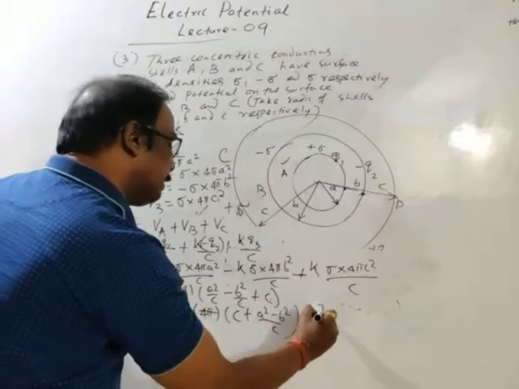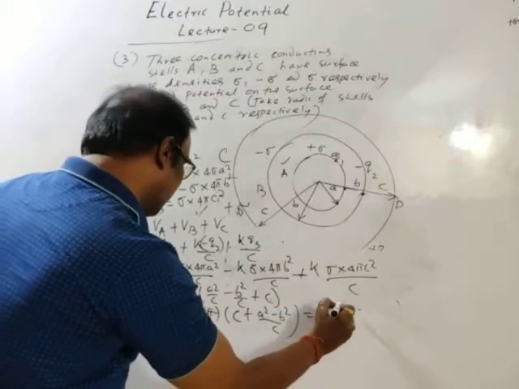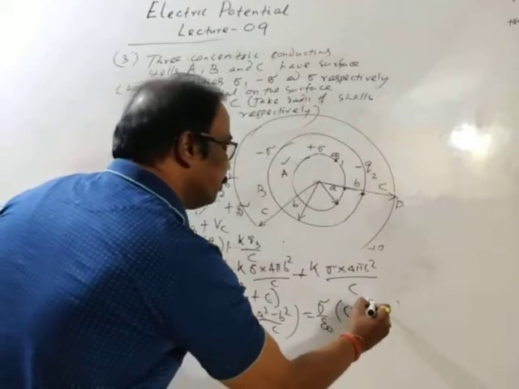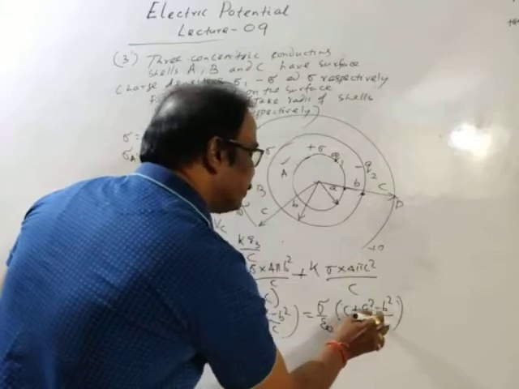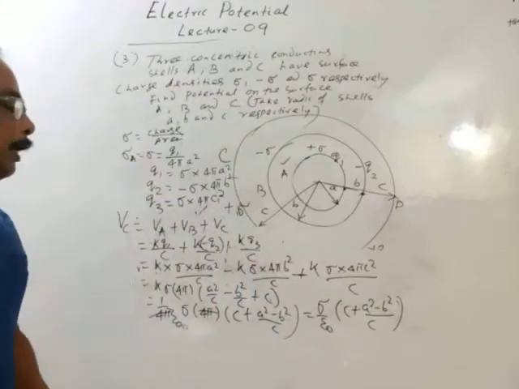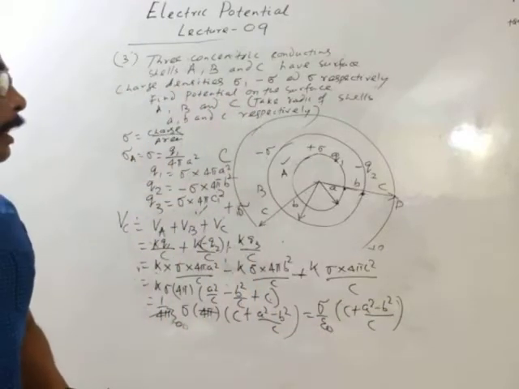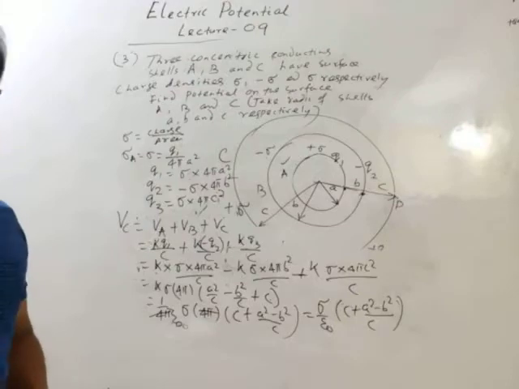Then the final answer is sigma divided by epsilon naught into C plus A square minus B square divided by C. This is potential on surface C.